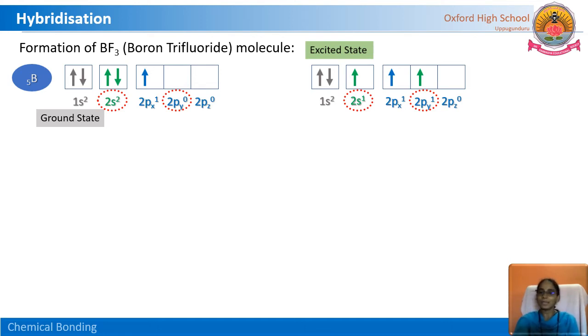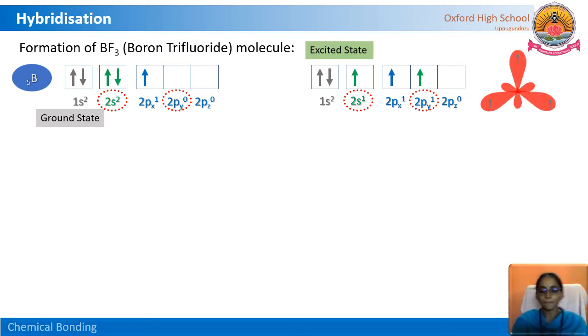They redistribute or reshuffle among themselves, and then newly formed hybrid orbitals form. How many orbitals? We have discussed this in beryllium chloride also: the number participating in the chemical reaction is the same as the number of newly formed. 3 are participating, overlapping and reshuffling with each other. Then the newly formed hybrid orbitals are also 3 only.